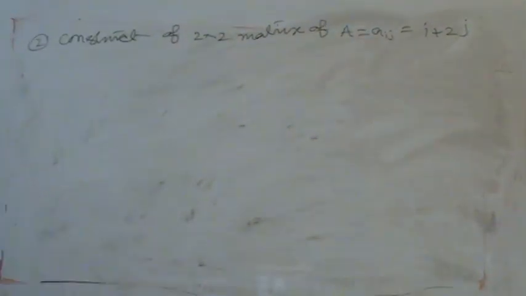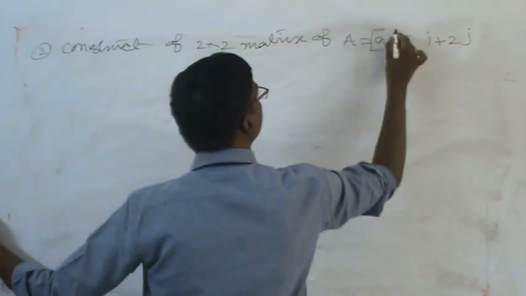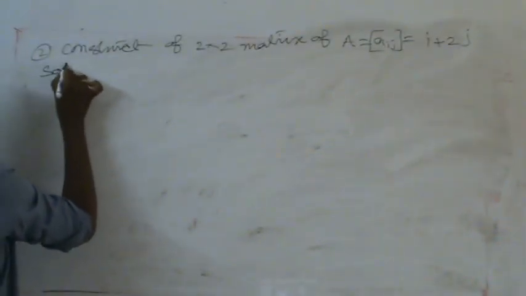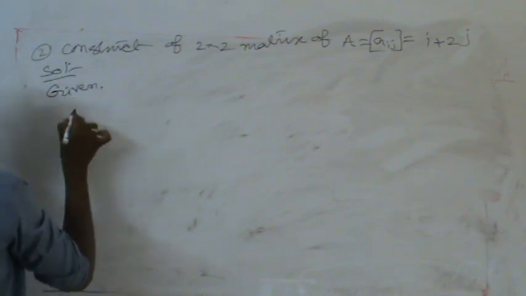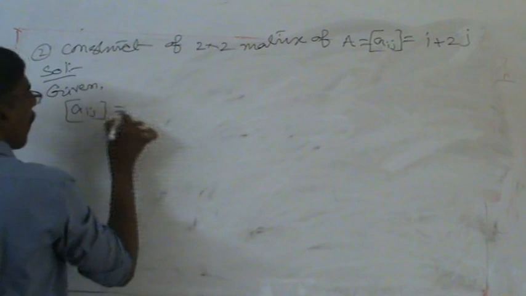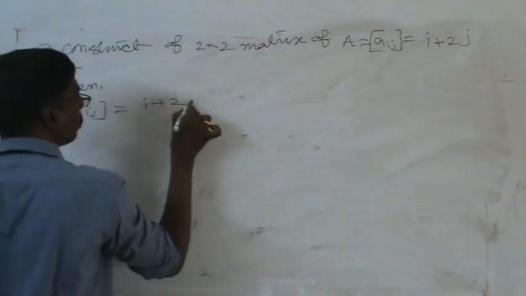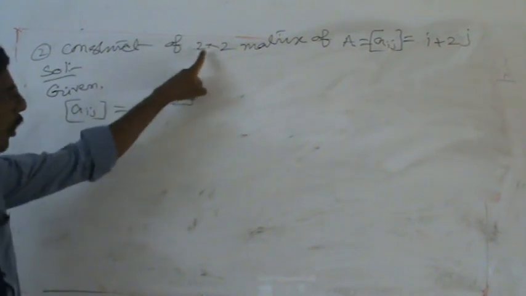Here is important information for us. In this problem, what is given? Aij value is equal to I plus 2j. Here we are constructing a 2 by 2 matrix.